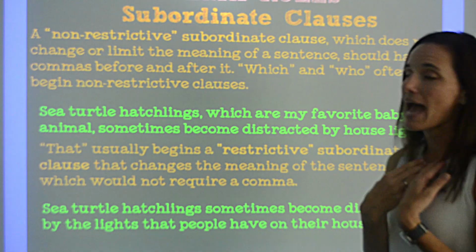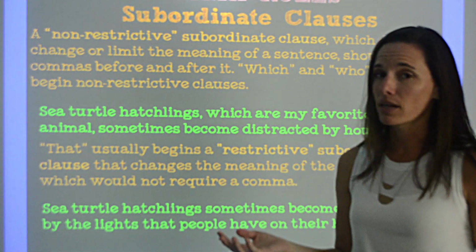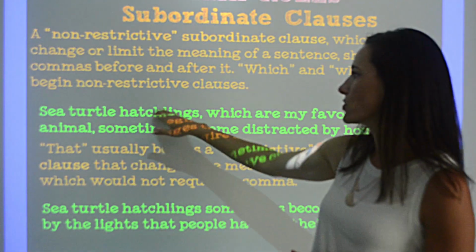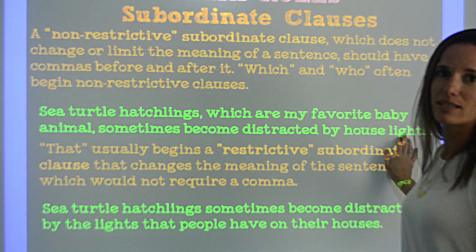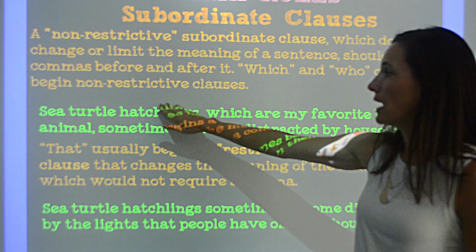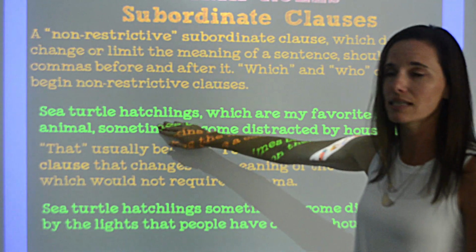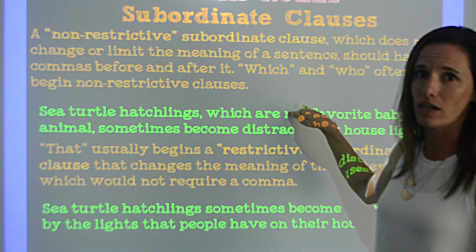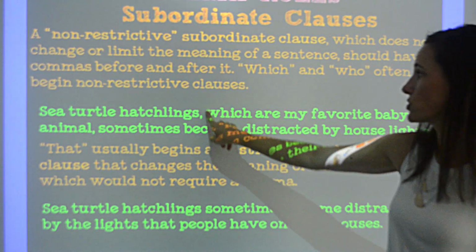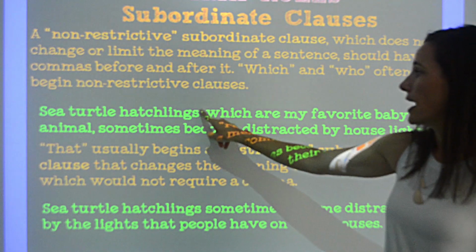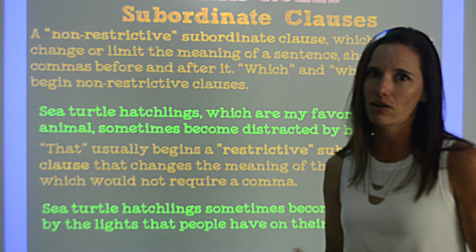But if I want to add some extra info just for fun, a non-restrictive subordinate clause, it might look like this. Sea turtle hatchlings, which are my favorite baby animal, sometimes become distracted by house lights. Now, I am not changing the meaning of the sentence. I am not limiting the meaning of the sentence. I'm just adding some extra info, which is, again, a non-restrictive subordinate clause. It starts with the subordinating conjunction which, and it is set off by commas before and after because it's not actually necessary to my sentence.